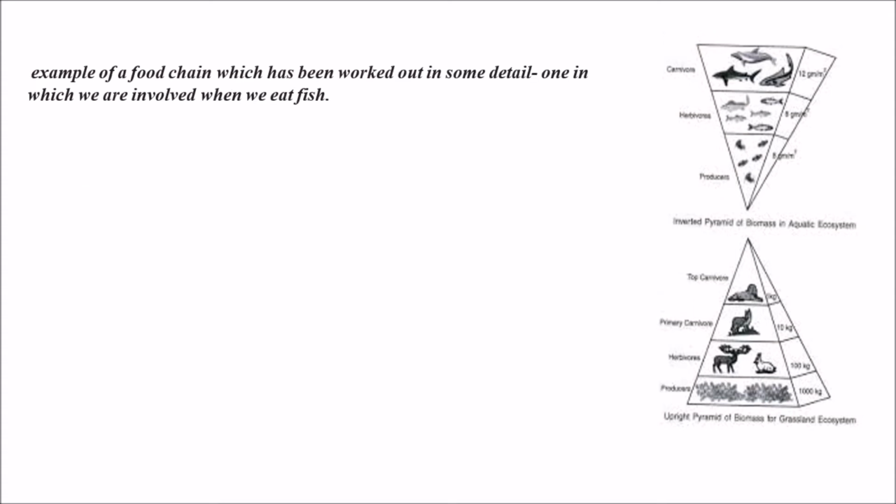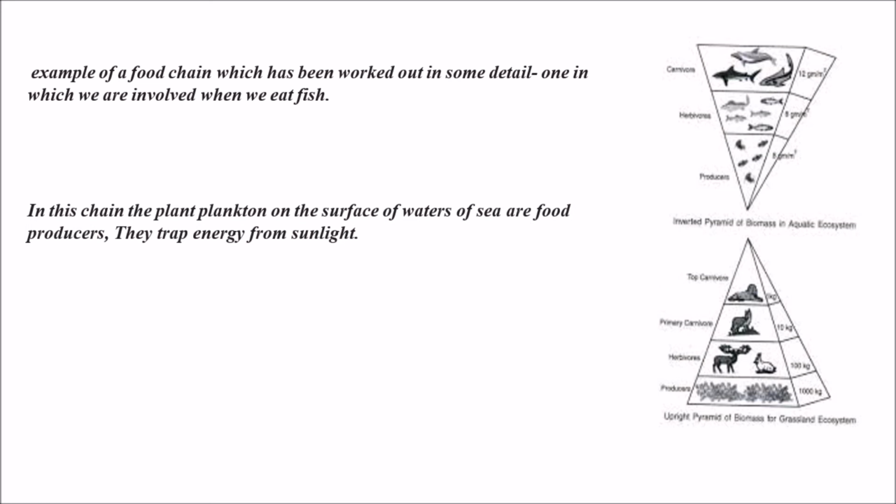Here is an example of a food chain which has been worked out in some detail, one in which we are involved when we eat fish. In this food chain, the phytoplankton on the surface of the sea are the food producers.